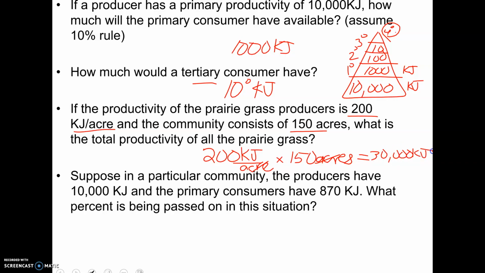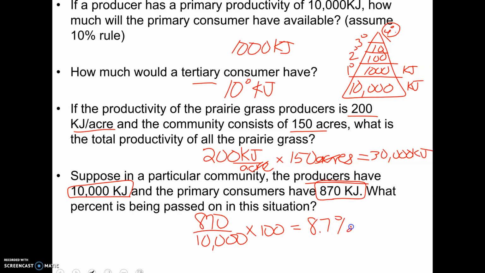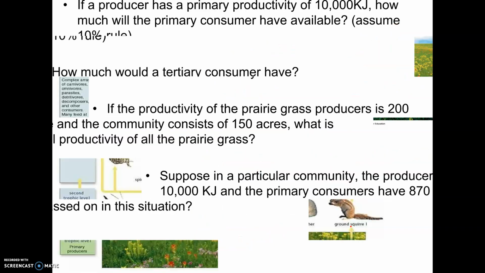And finally, in a particular community, the producers have 10,000 kilojoules of energy, but the primary consumers only have 870. What is the percent being passed on? Remember, the 10% rule is kind of a rule of thumb. So if we do 870 over 10,000 times 100 to make it a percent, you will see that the amount actually getting passed on in this community is only 8.7%. So these are some math type questions you could be asked.